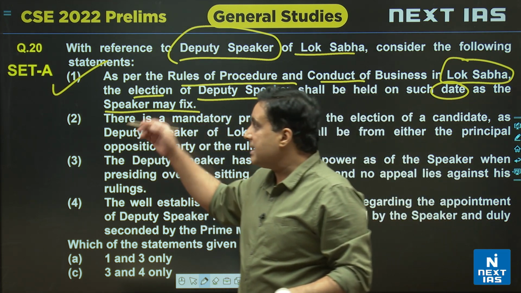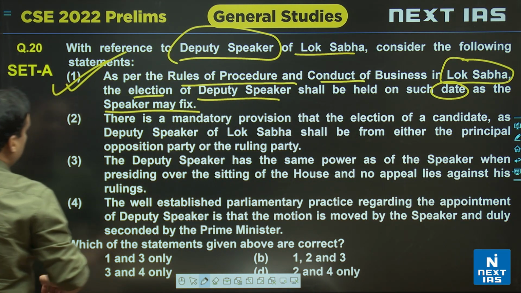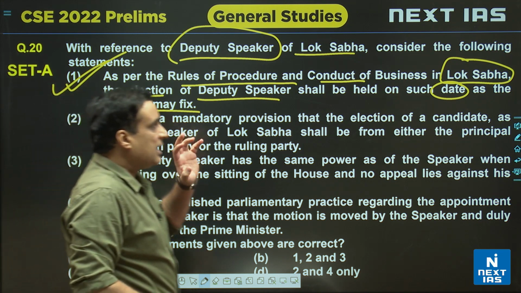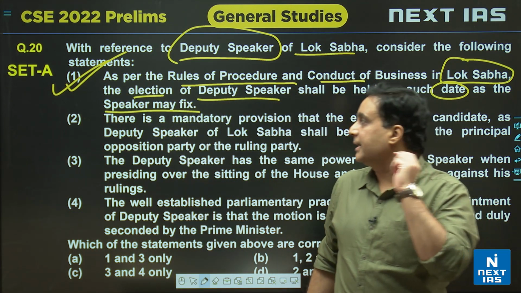So अगर आपने notes पढ़े हैं तो आप इसको easily answer कर सकते हैं. The first statement is correct. Deputy Speaker का election कब होगा? वो date Speaker decide करते हैं.